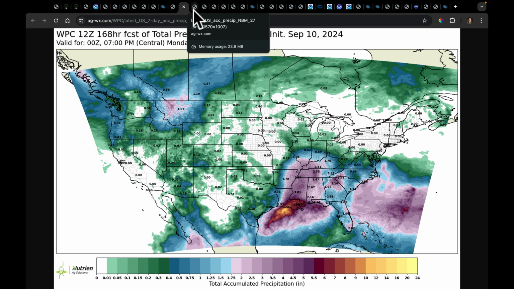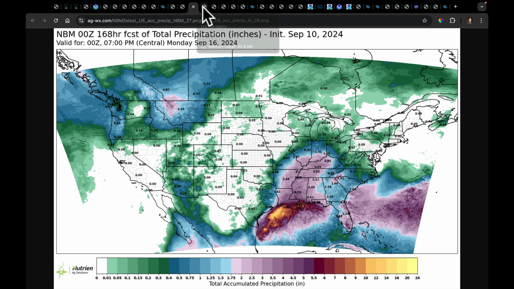But this is the WPC forecast for 7 days, 1, 2, and 3. This is the National Blend of Models next 7 days.